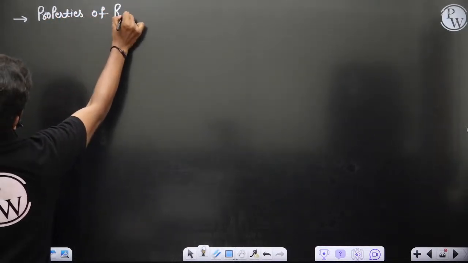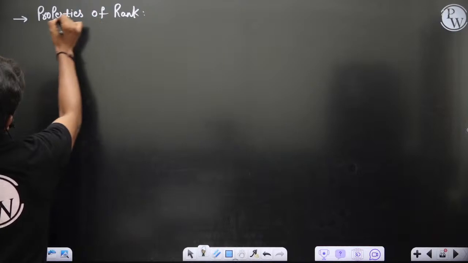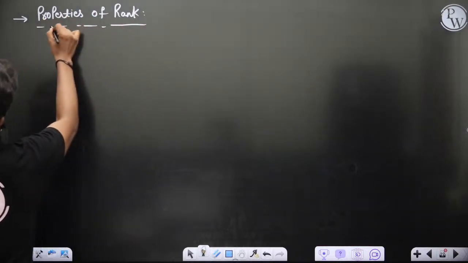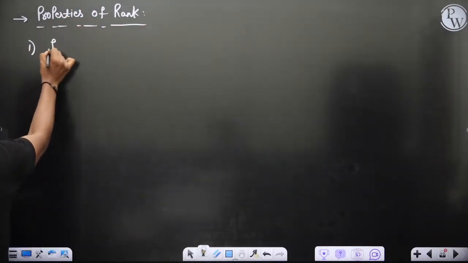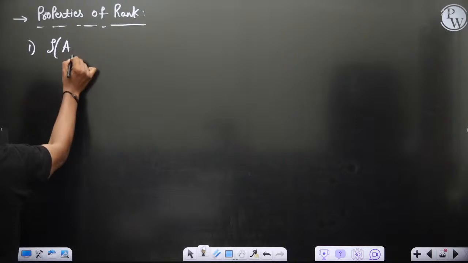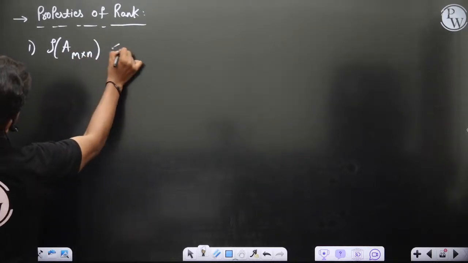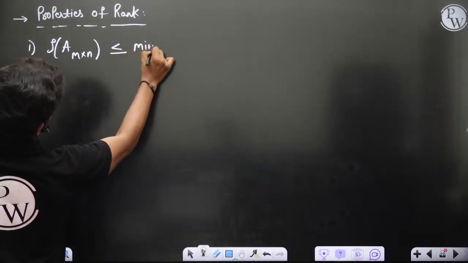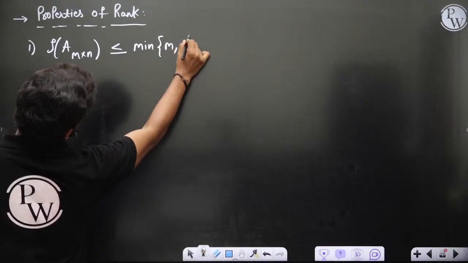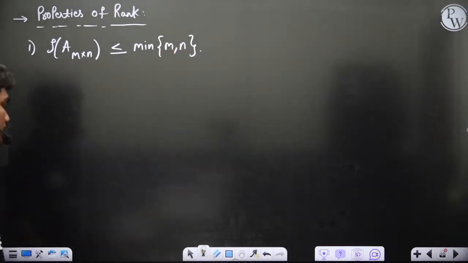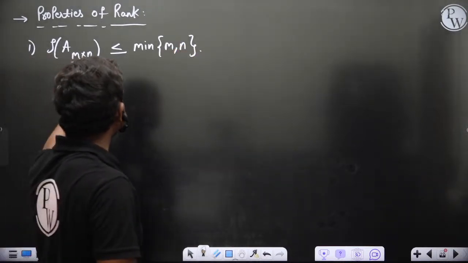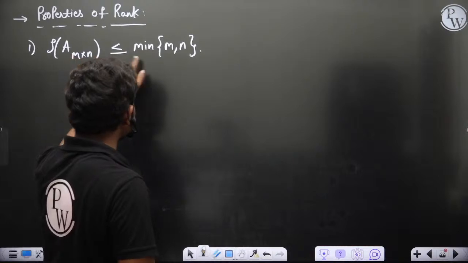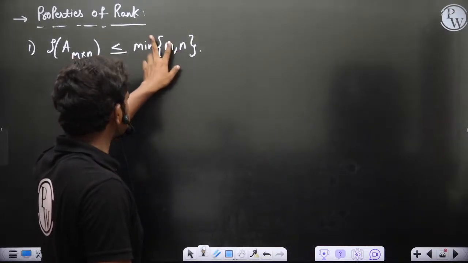Properties of rank. First, rank of A of size m by n is less than or equal to the minimum of m comma n, of course. Because if this is of size 3 by 4, then rank cannot be 4. Maximum it can be 3. So the minimum value of these two is what matters here.